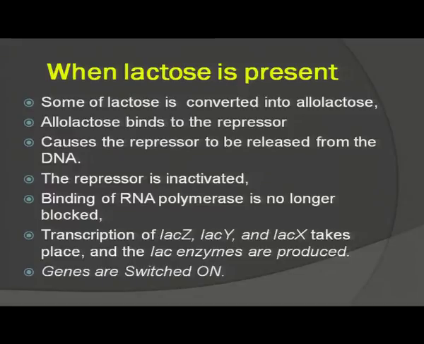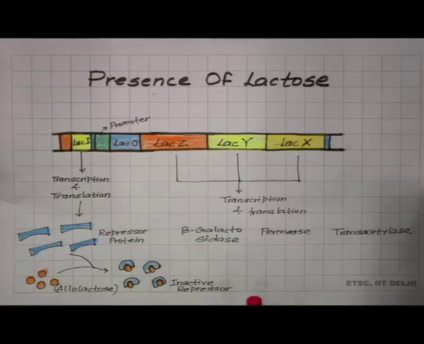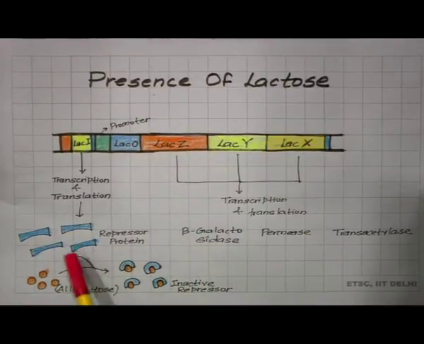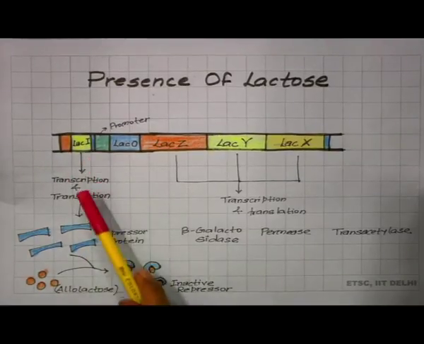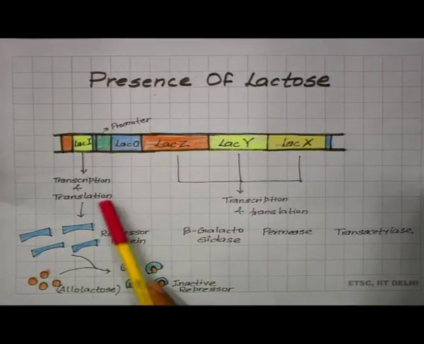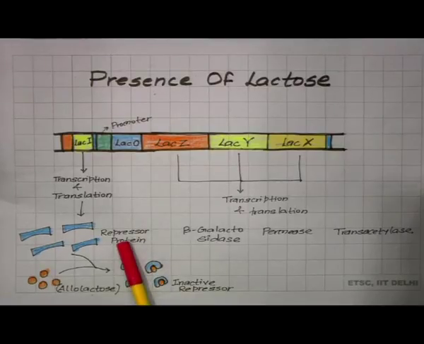In the presence of lactose, there must be expression of genes which will break down the lactose. So, this is how the genes work in the presence of lactose. These are the repressor proteins synthesized by the regulatory gene. When the regulatory gene undergoes transcription and translation, it will synthesize repressor protein.